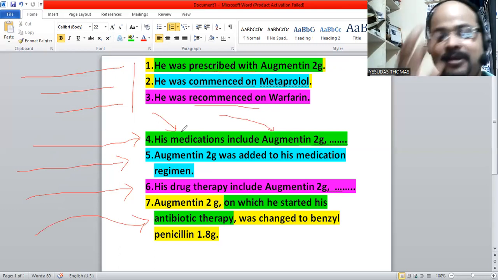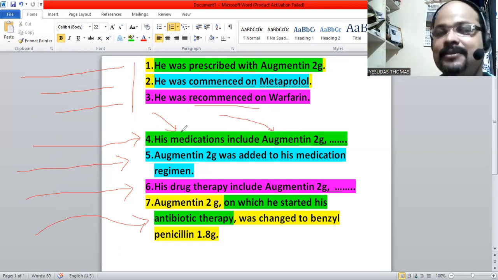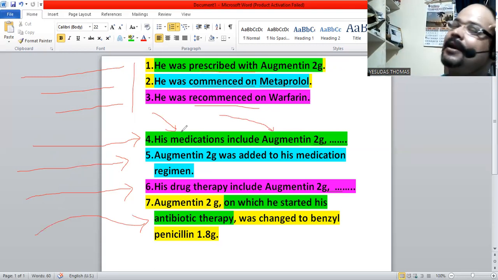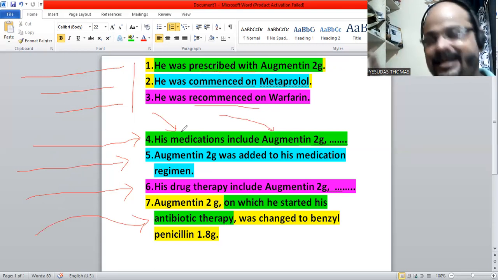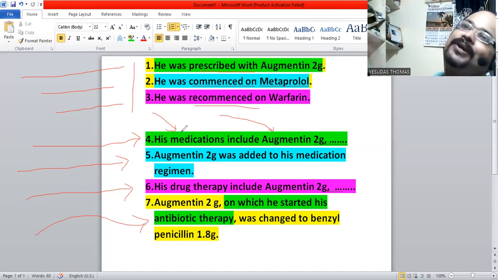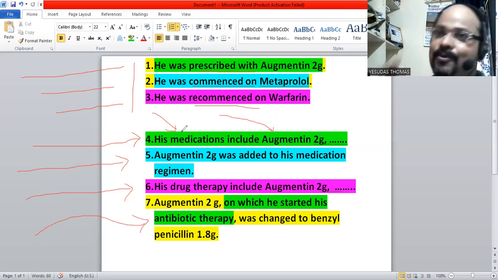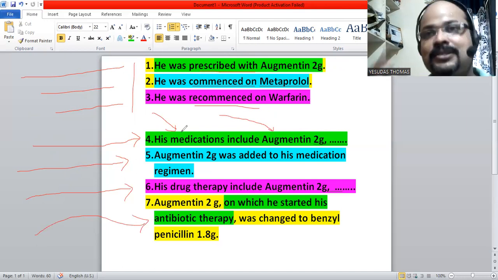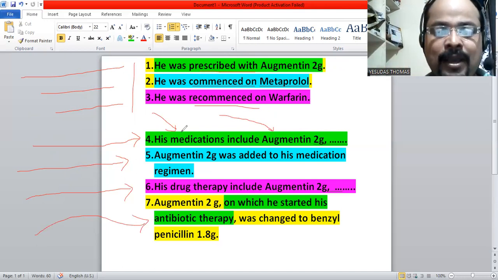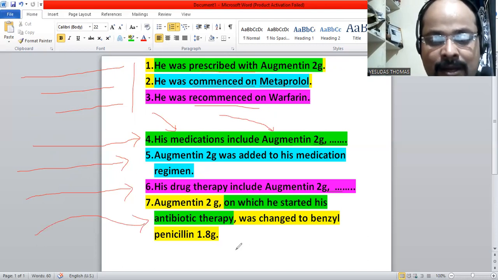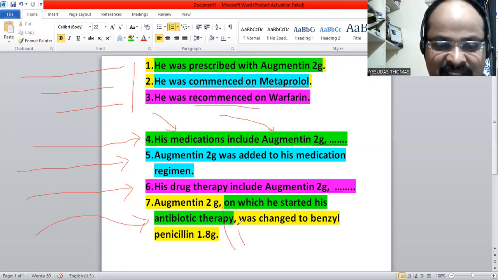We need to say Augmentin 2 gram was changed to benzyl penicillin 1.8 gram. Augmentin changed to penicillin. So this is what the basic idea is. But we need to include something else there, and this is a problem, and it should be there in one sentence. How to do that? We use punctuation there.